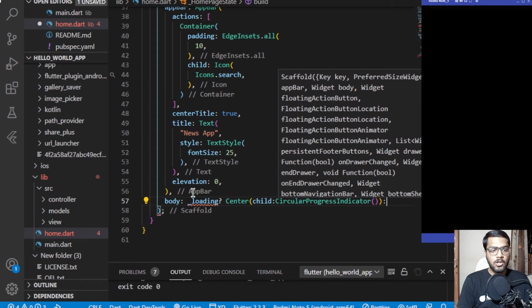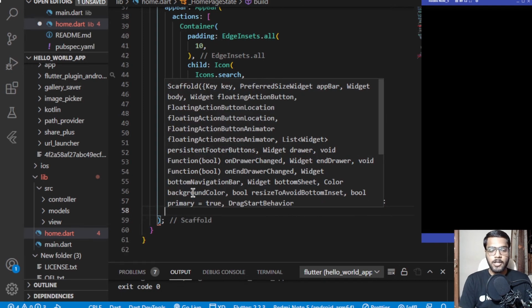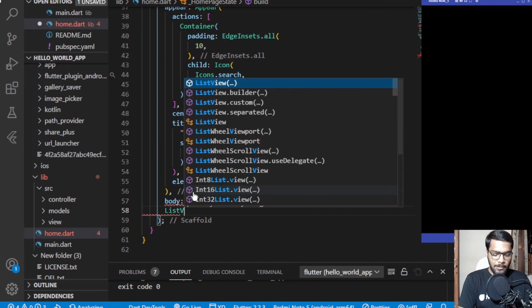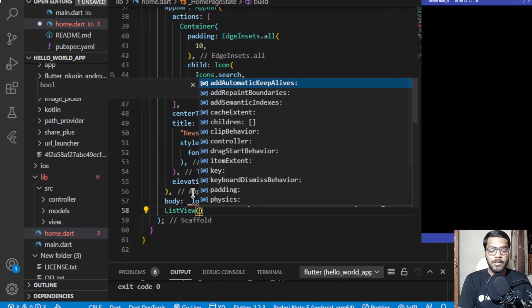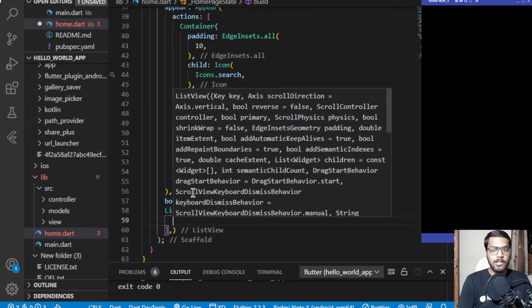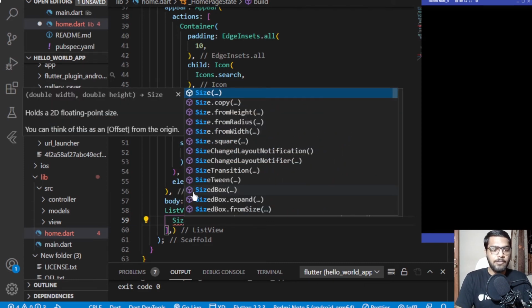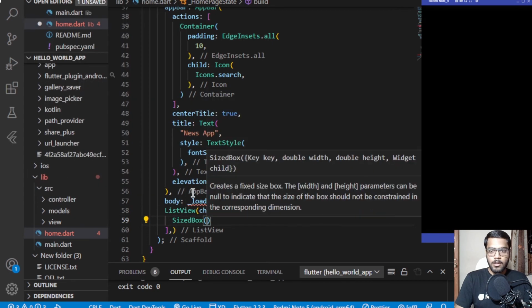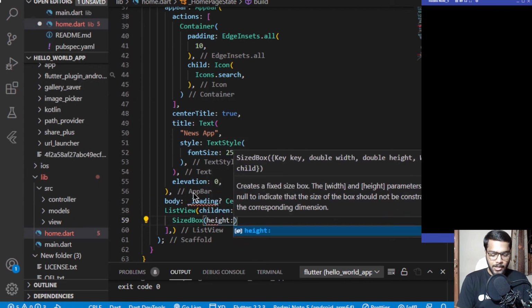And if this is not the case, like underscore loading is not equals to true, in this case the value of it is false, then we'll be displaying a list view which will be there to display all the data related to the news which has been fetched. So it will be listing out all the things related to the news. And inside this list view for the children, we'll be having a sized box at first, and this sized box will be having a height of 10.